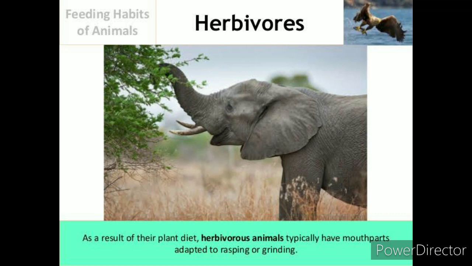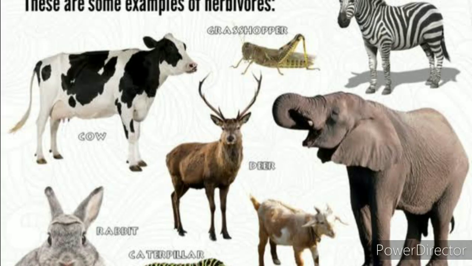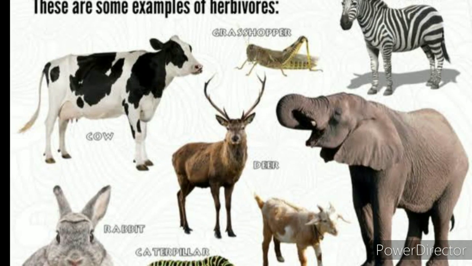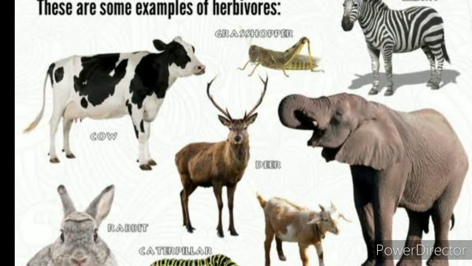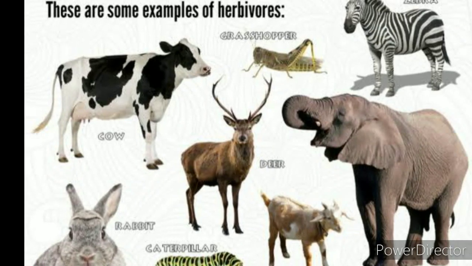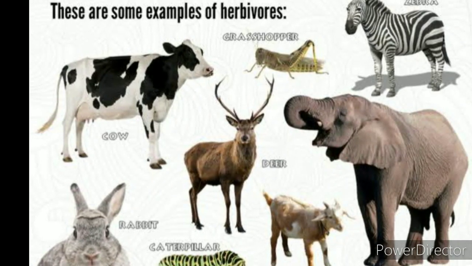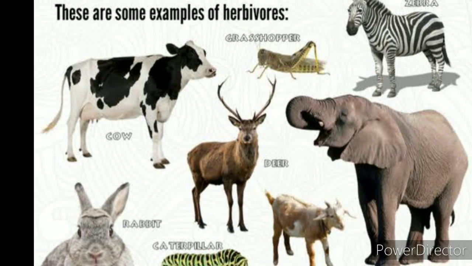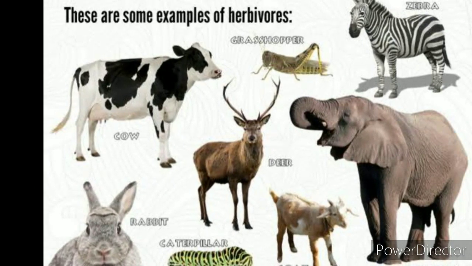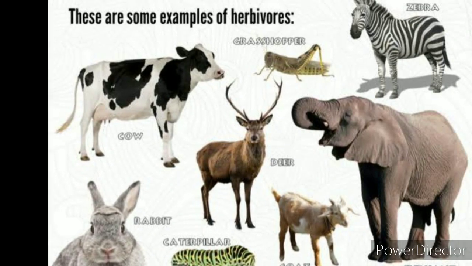And given here are some examples of herbivores: cow, rabbit, caterpillars, deers, grasshoppers, zebra, elephant, goat, etc. are herbivores.